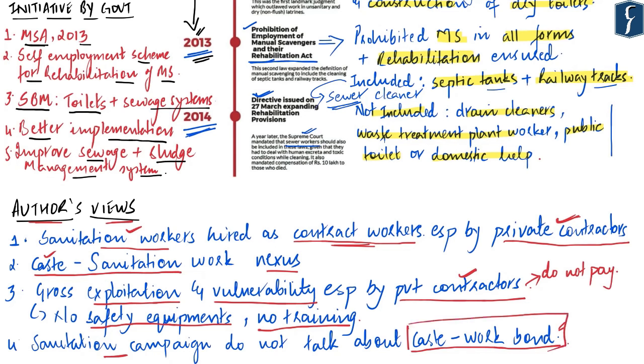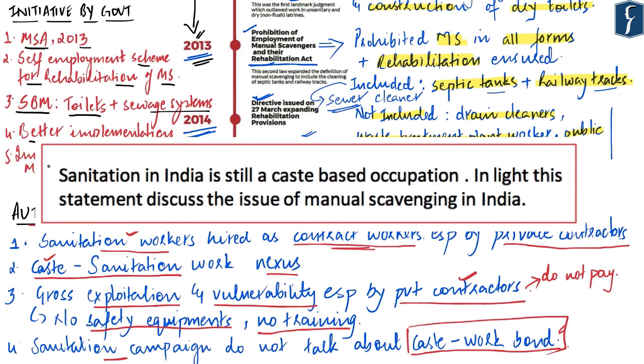and work nexus. Now, based on this discussion, please try and attempt this mains question, which reads: Sanitation in India is still a caste based occupation. In light of this statement, discuss the issue of manual scavenging in India. With this, let's move on to our next news.